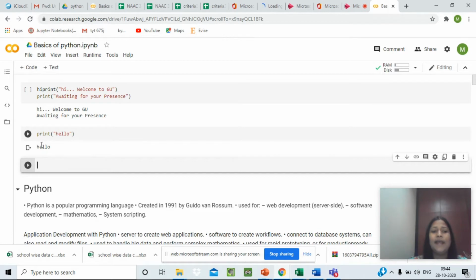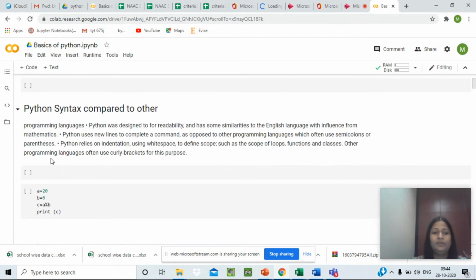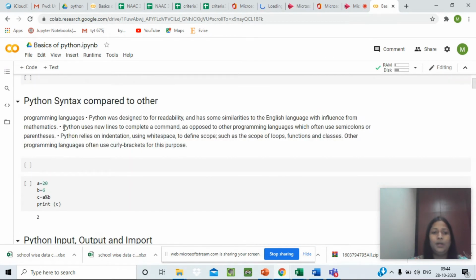Right? So now we have this hello string, which we had given inside the double quotes, printed on the output screen. Now, Python syntax compared to other languages. Python was designed for readability and has some similarity to the English language, with influence from mathematics.